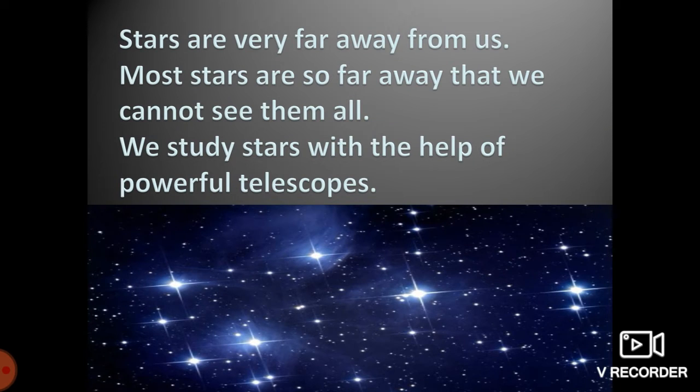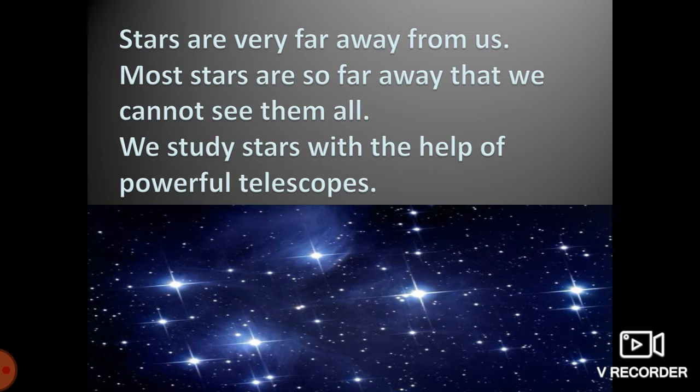Stars are very far away from us. Most stars are so far away that we cannot see them all. It means there are millions of stars in the sky, but we can see only a few because some are very far away from us.